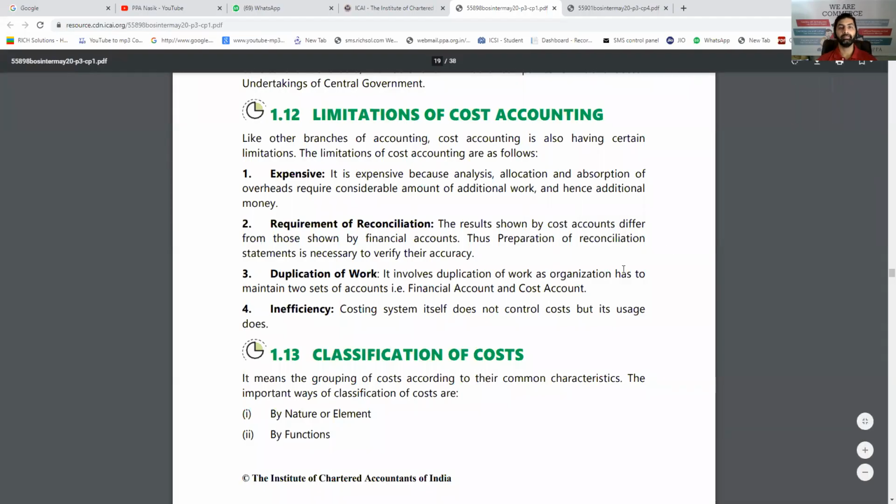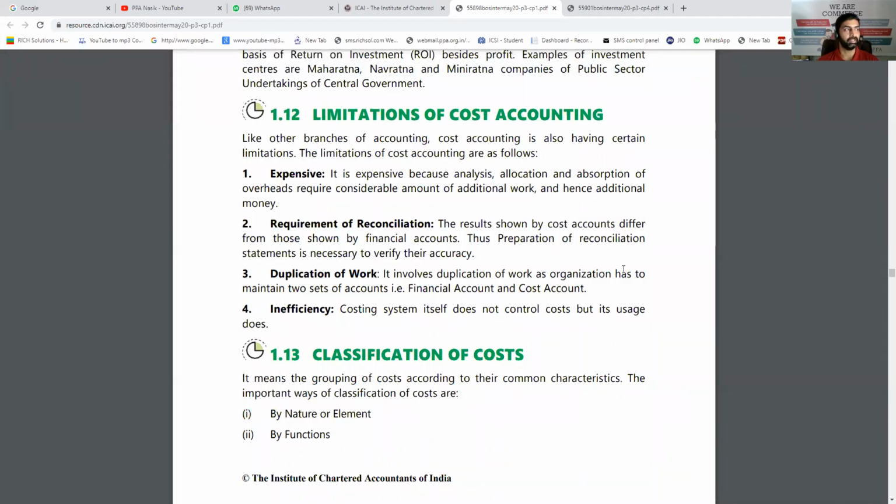Now, the next one can be, what are the limitations of cost accounting? General limitations are there. It is expensive, of course. And even if it is not expensive, it feels expensive because it is not compulsory. So we have to appoint one cost accountant, then he will implement or purchase one software. Then we need some assistant to be given to him. And why? For a costing department, which is not made compulsory by government. So it seems to be expensive, but of course, some additional cost is required.